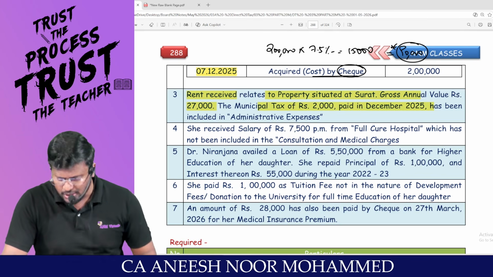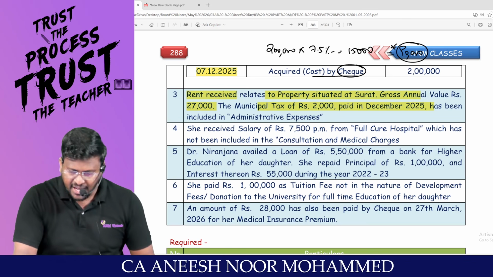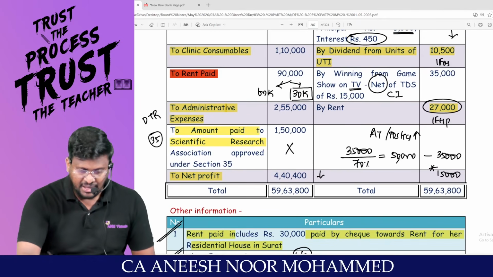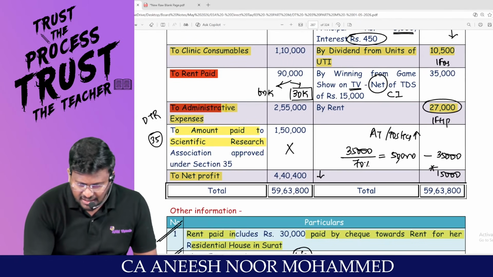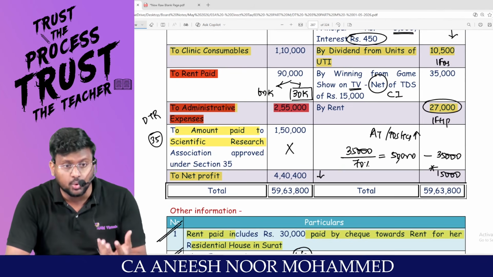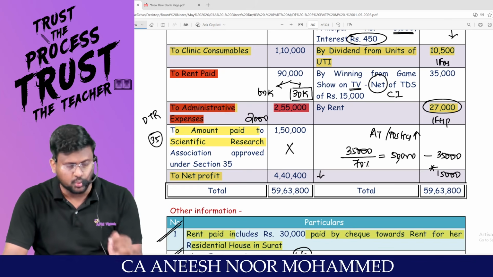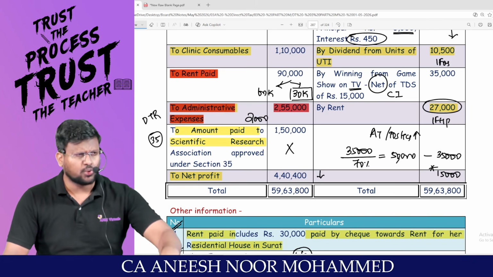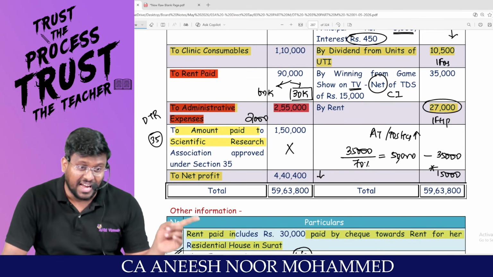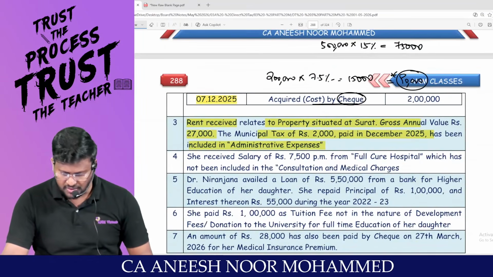The municipal tax of 2,000 paid in December 2025, in our financial year, has been included in the administrative expenses. So that 2,000 is there in the administrative expenses. That means that 2,000 is an impurity to the PGBP. It should not be debited to the P&L account, because by debiting this 2,000 to P&L, net profit would have come down. It should be added back. And this 2,000 has to be claimed as a deduction under the head IFHP, because GAV less municipal tax paid by the owner. Able to appreciate, sir.